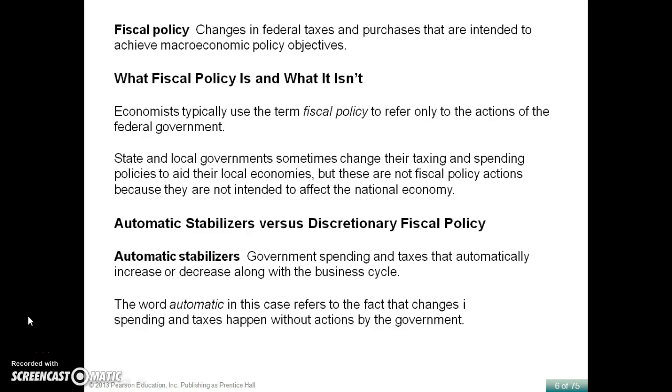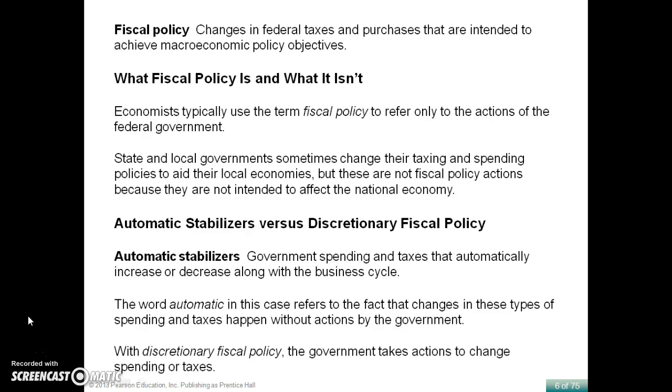So what is fiscal policy? Fiscal policy is looking at changes in federal taxes and purchases to achieve macro stability. What isn't fiscal policy? Fiscal policy is not looking at actions of the federal government. It's not looking at actions sometimes at state and local governments. It's looking at changes in taxes and government spending. Now we have what's called discretionary fiscal policy, which is looking at the government that's focusing on spending. And what the government does is they evaluate spending levels and they look at what they should do with regard to spending and taxes to influence the economy.